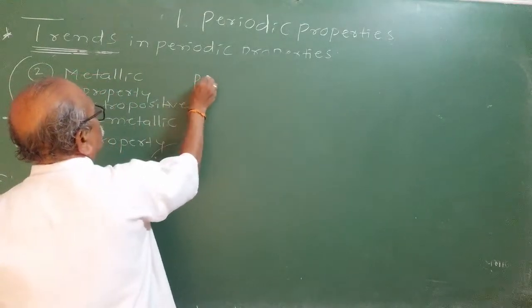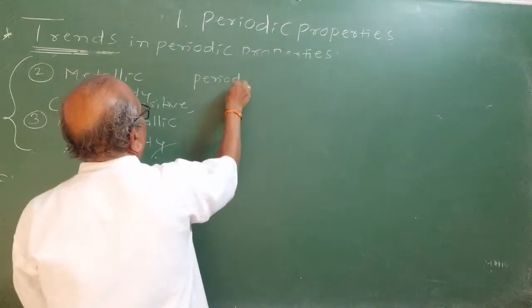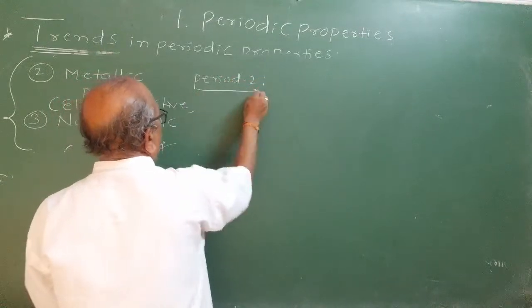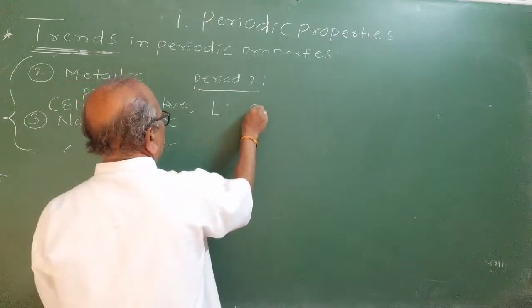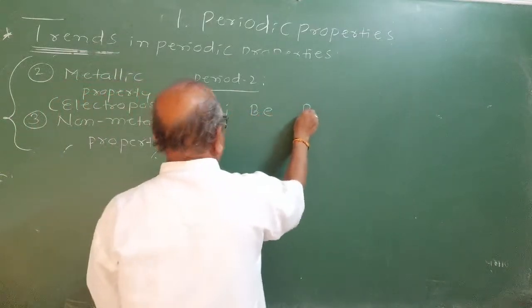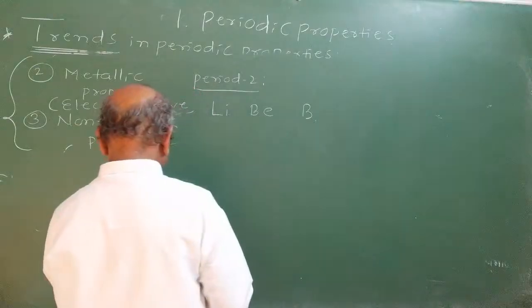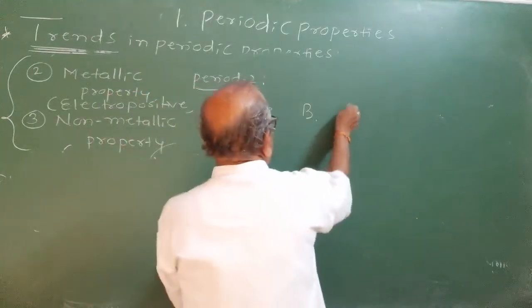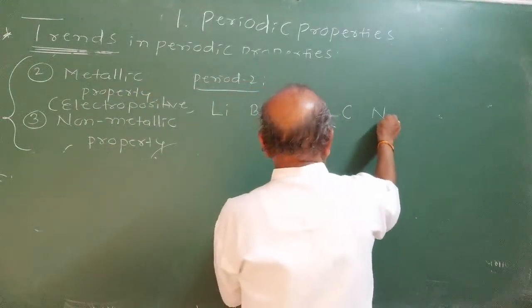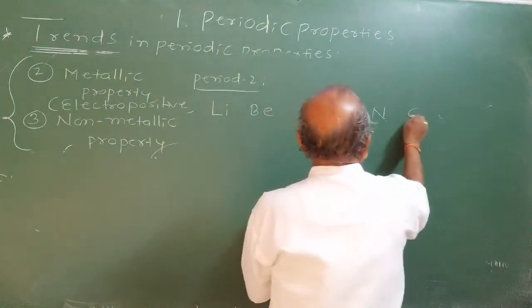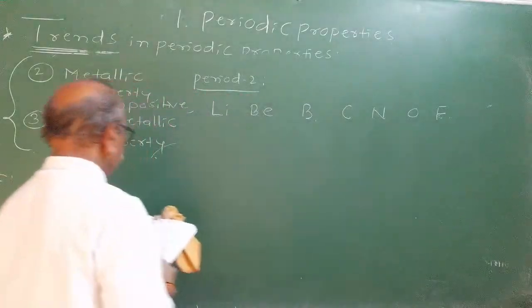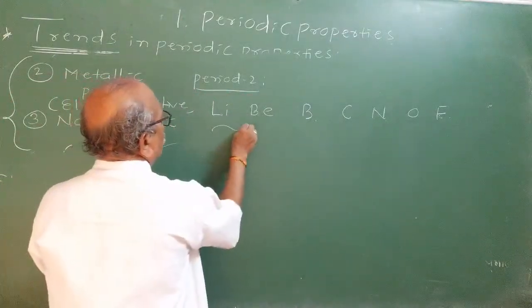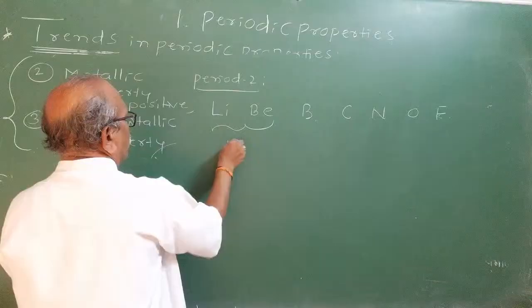Period 2. You have lithium, next you have beryllium, boron, carbon, nitrogen, oxygen, fluorine. Of them, lithium and beryllium are pure metals.